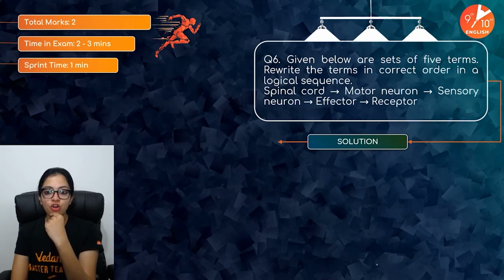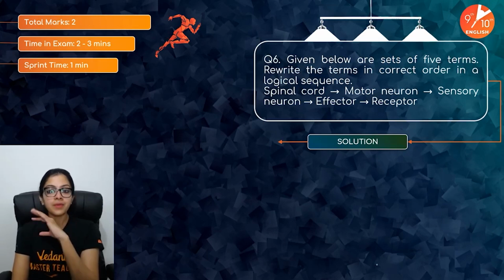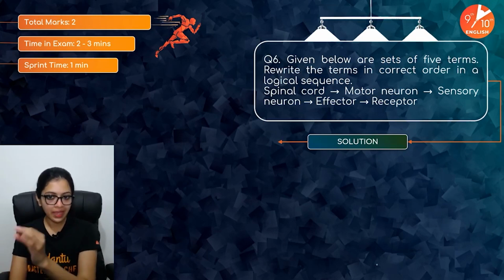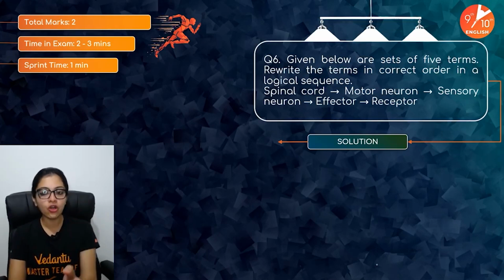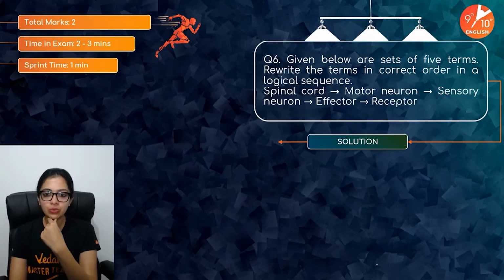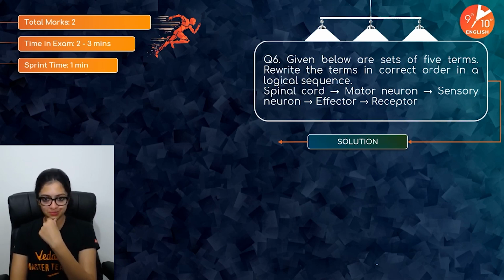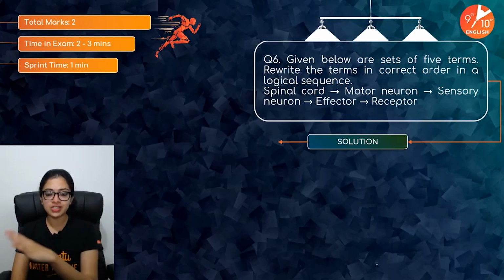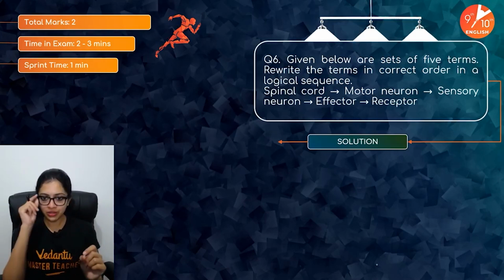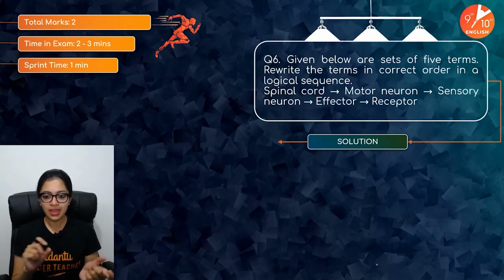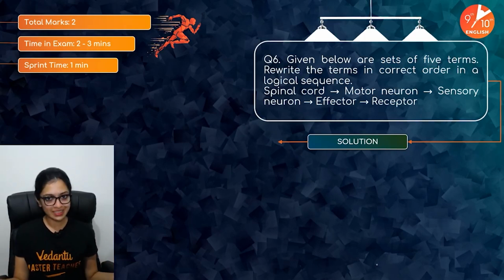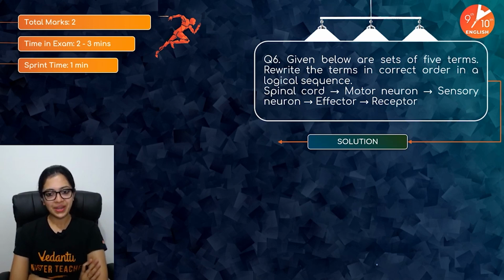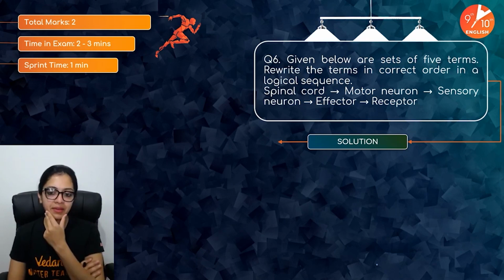Given below are sets of 5 terms. Rewrite the terms in the correct order in a logical sequence: spinal cord, motor neuron, sensory neuron, effector, receptor. Yes, very interesting. These are the kinds of questions that I really like, and also like figuring out the relationship between the first 2 terms and then filling in the blanks accordingly. All of those are super interesting. Are we ready? Where would we start? Think about that. Where would this set begin?